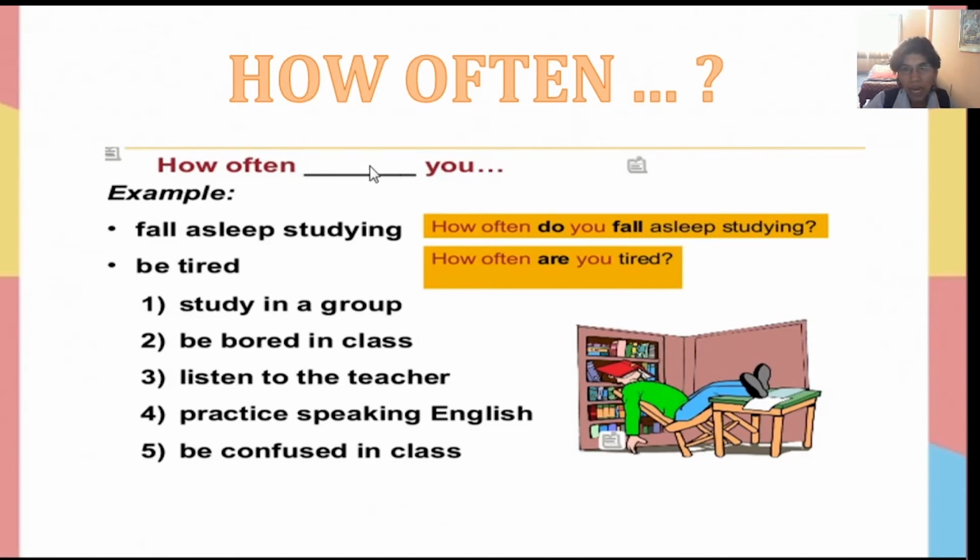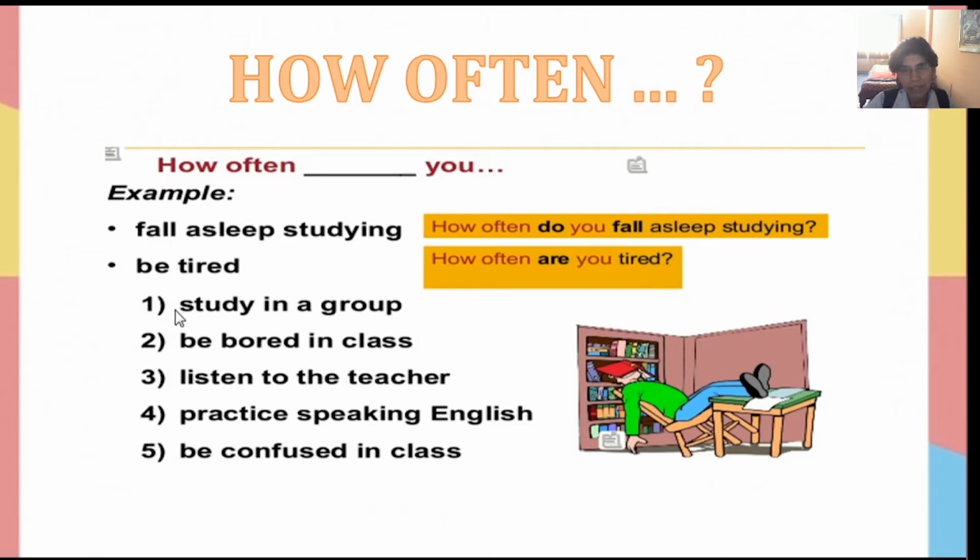How often are you? According to the question. For example, fall asleep studying. How often do you fall asleep studying? Be tired. How often are you tired? Okay?